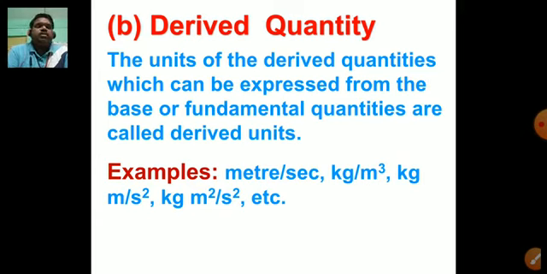For example, meter per second is the unit of either speed or velocity. Speed is a derived quantity, and its unit, meter per second, is derived from fundamental units. That's why this unit is said to be a derived unit. In the same way, kg per meter cube and so on.